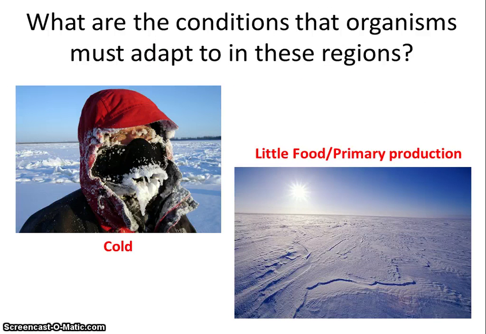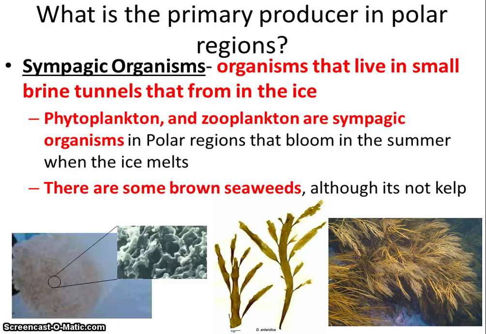In order to live in the Arctic or the Antarctic, organisms need to be adapted to survive two really tough conditions. One, it's really, really cold in the Arctic. As a result, organisms need to be adapted to stop themselves from freezing. Also, there's very little food and very little primary production in the Arctic and Antarctic, so organisms need to be able to find food and eat in order to supply their bodies with energy. Let's first talk about how organisms find food in the Arctic.